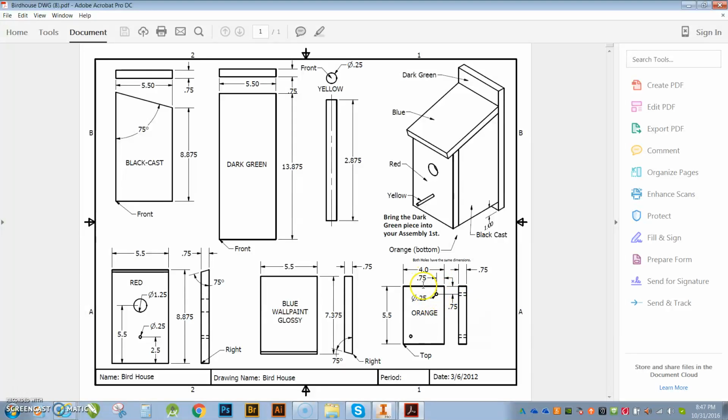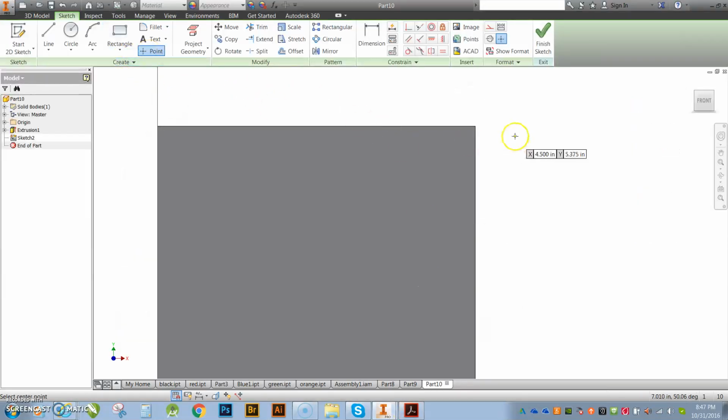Now I'm going to show you guys how to do that mathematically. All right, so I'm going to hit my point, and I'm going to come to that corner. And here you can see my values. On the X, I am at 4 inches. On the Y, I am at 5.5. So if I tab into my X box, I see that it's 4.0, and the value that I need to subtract is minus 0.75. And then I'm going to tab into my Y, and I'm going to do 5.5 minus 0.75, and then I'm going to hit enter, and notice that I have a location now for my dot. Okay, so very, very cool way to do that just using math.